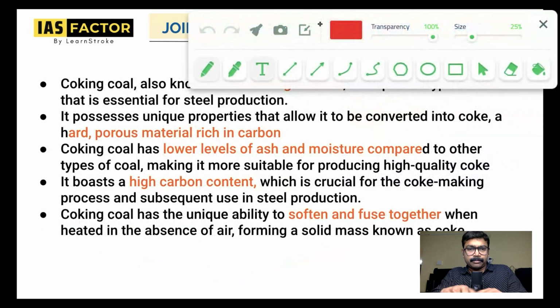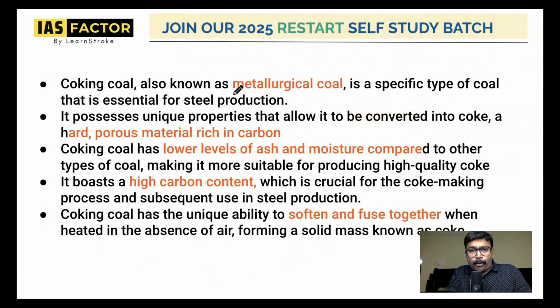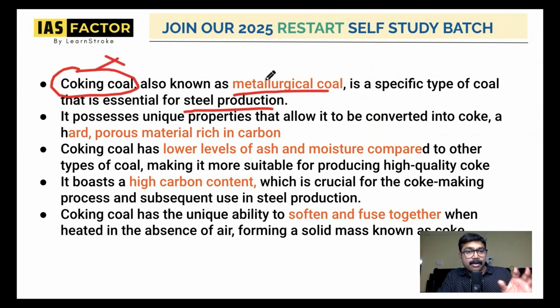Let's understand. It is a metallurgical coal, point number one. It's a specific type of coal that is very essential for steel production. So this coking coal is used in furnace production, etc., and is very important for steel production. And number one that you will remember is it is very, very rich in carbon. That is a very important point. See, these types of questions can be very helpful in UPSC prelims also, because they ask such questions. So it is very rich in carbon. You have to understand this.